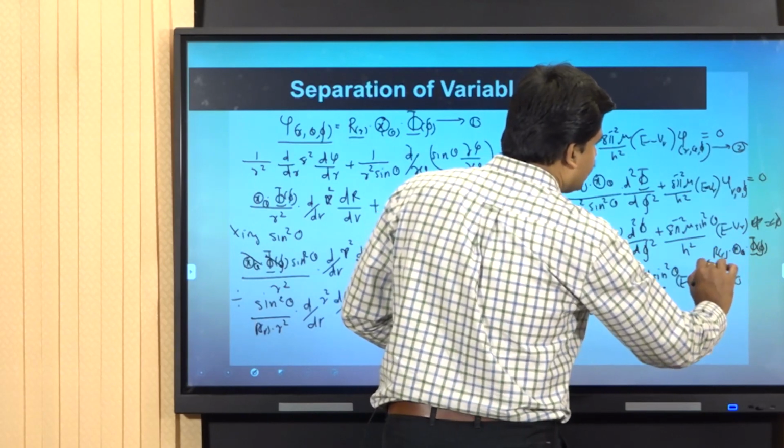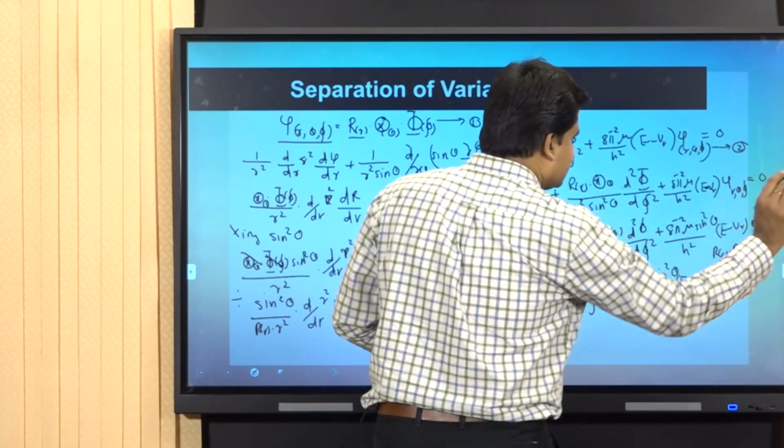Since I am dividing throughout with this r of r, theta of theta and phi of phi, that term also vanishes.